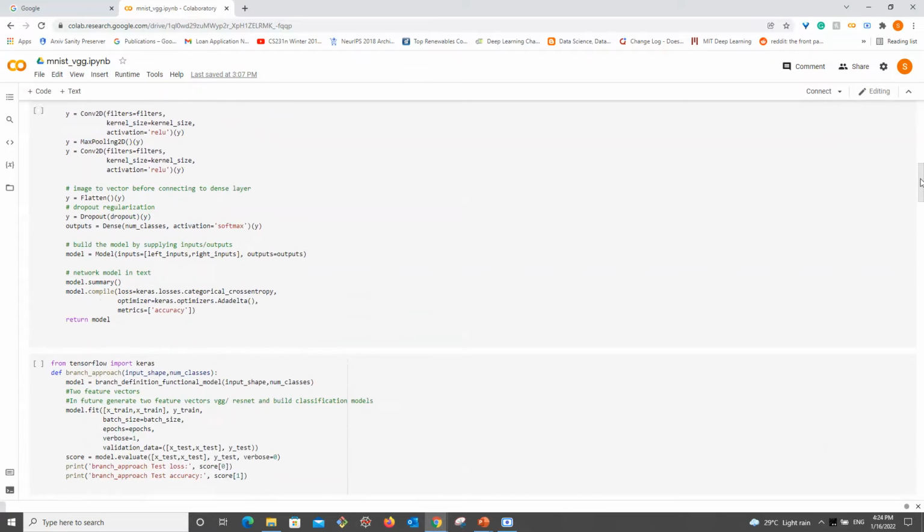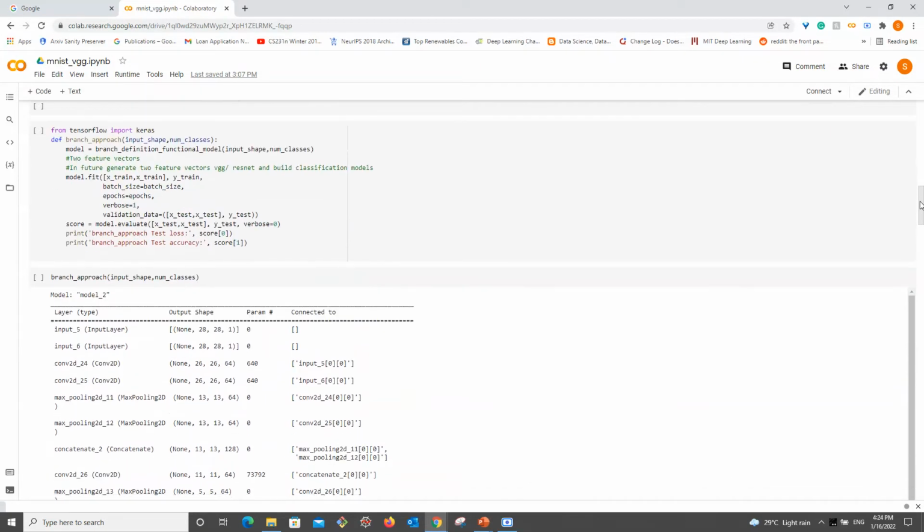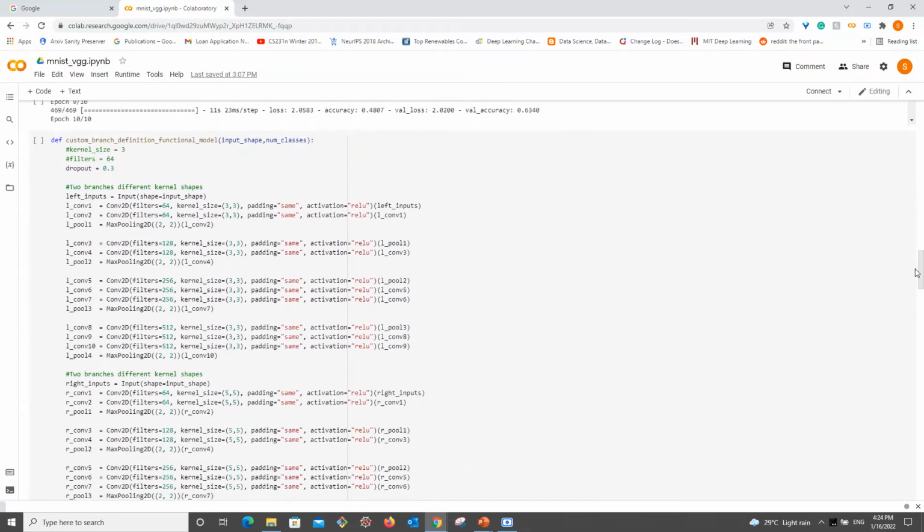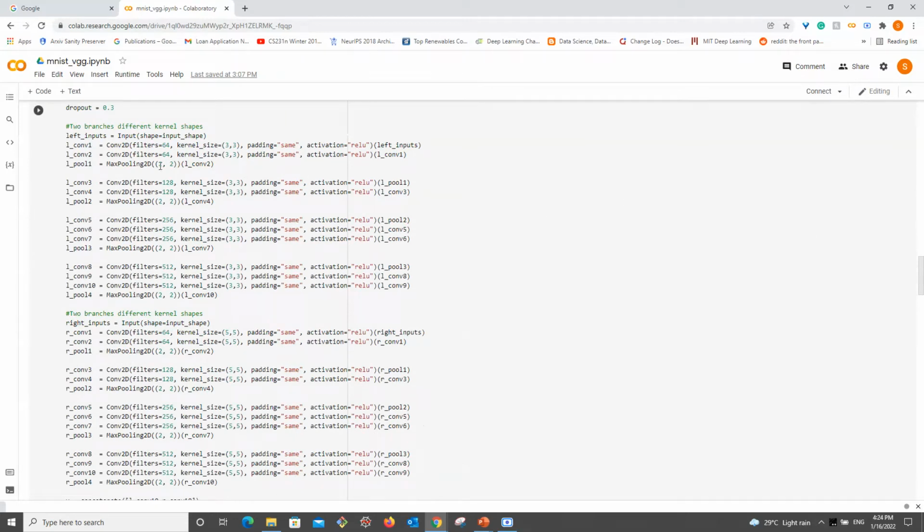So after I merged, when I ran for 10 epochs, 0.65 is the accuracy that I got. Basically, I wanted a couple of layers similar to VGGNet, where you have a kernel size of 3 cross 3 on one side, and on the right side you have kernels of 5 cross 5.